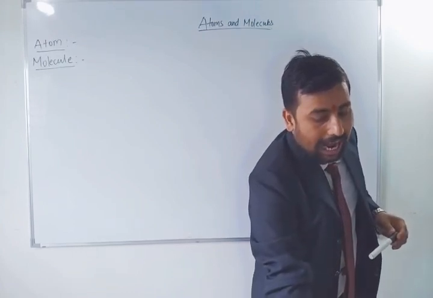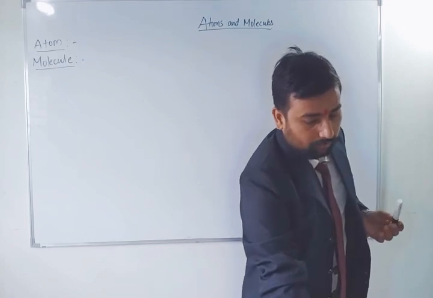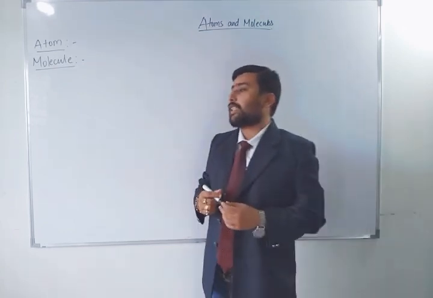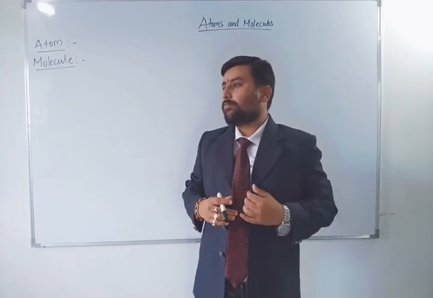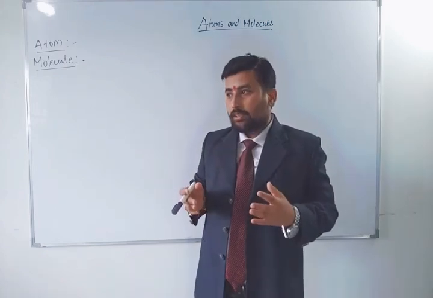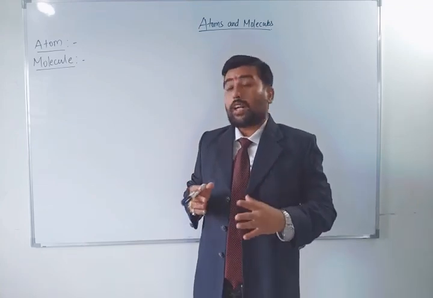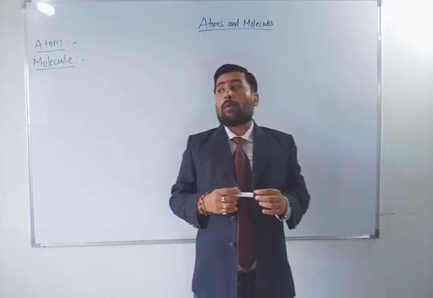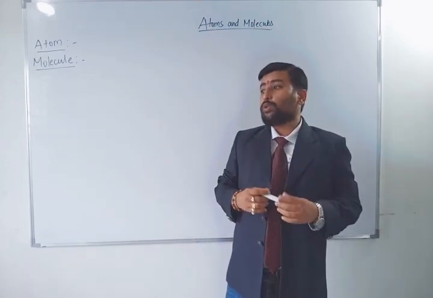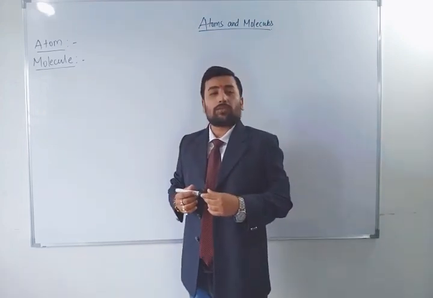Now the question is, how small is the atom? What is its shape, what is its size? In the previous chapter, on the structure of atom, you may have learned about Rutherford's atomic model. In the Rutherford atomic model, you may have seen the size of the atom.